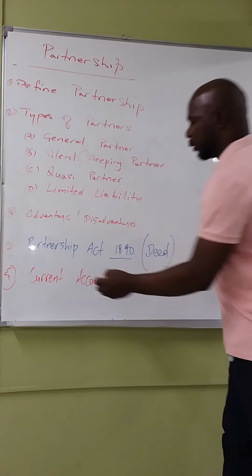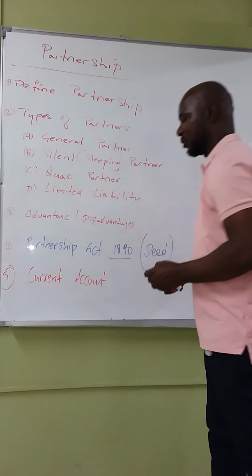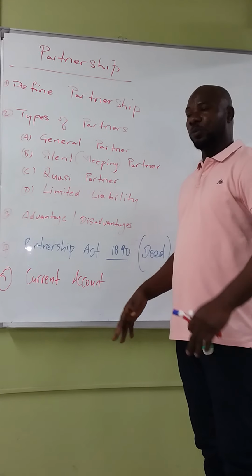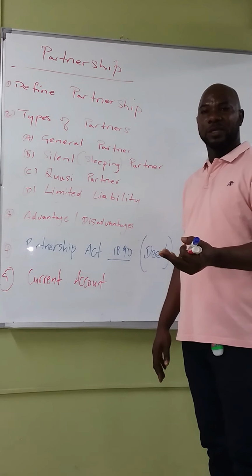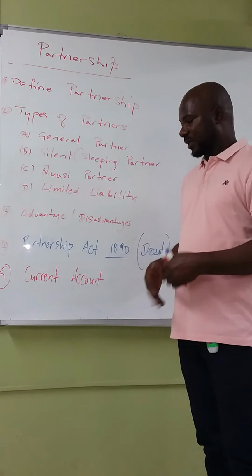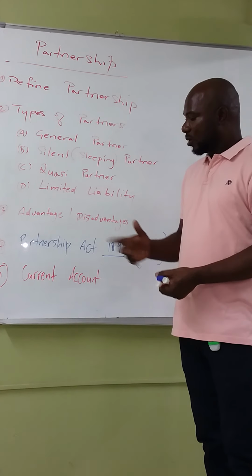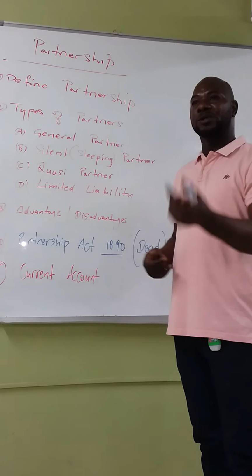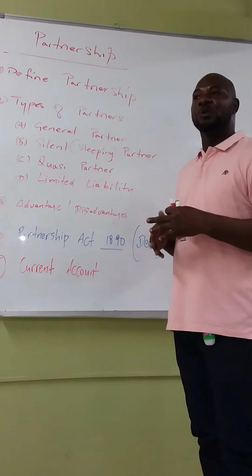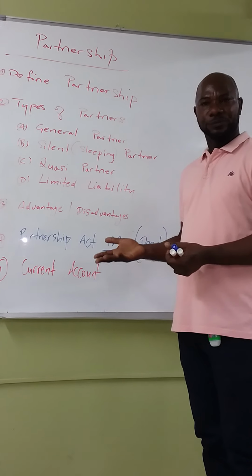Now in partnership, we prepare what is known as a current account. In partnership, we all would have known about the capital account, which makes reference to what each partner would have contributed. So you have the capital account and you have the current account. Oftentimes they separate the capital account from the current account. The capital account usually remains fixed. It's a fixed amount.